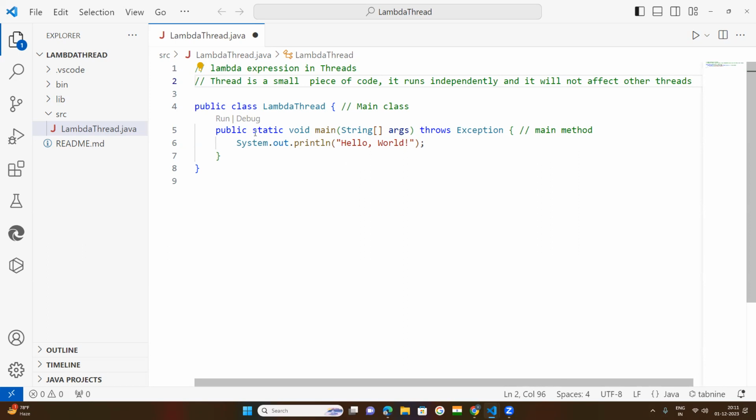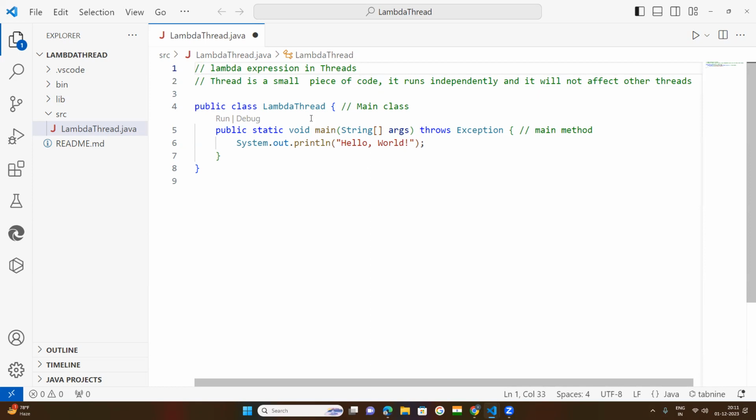So now, as I told you, the thread is a small piece of code. It runs independently, and if one thread fails, it will not give an impact over other threads. Okay, so how is the lambda expression used in threads? We will discuss that now.